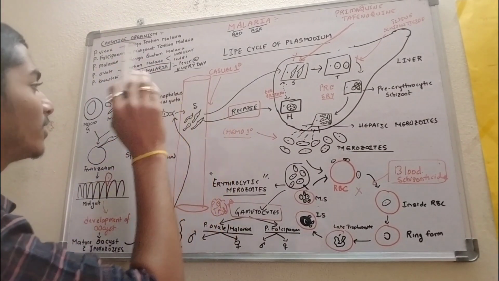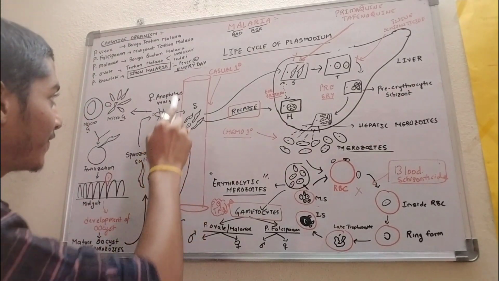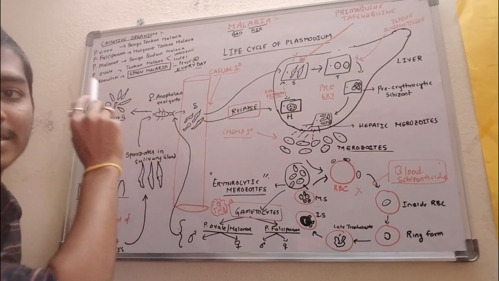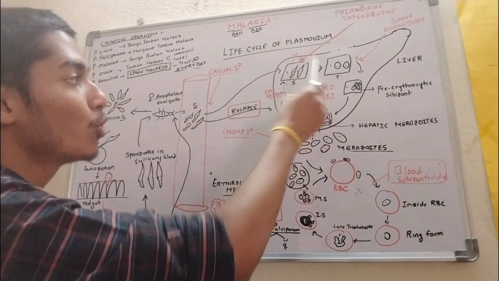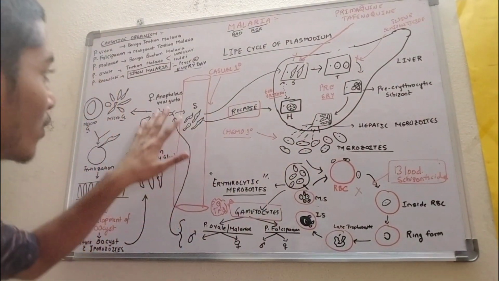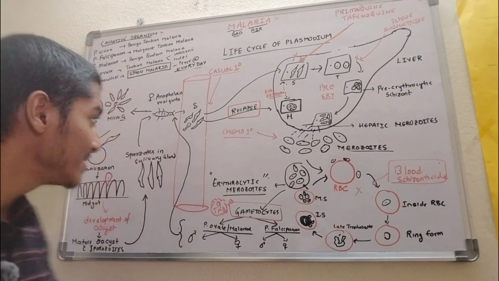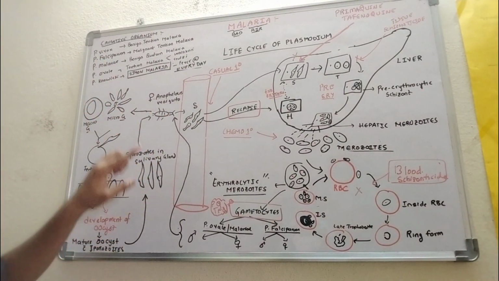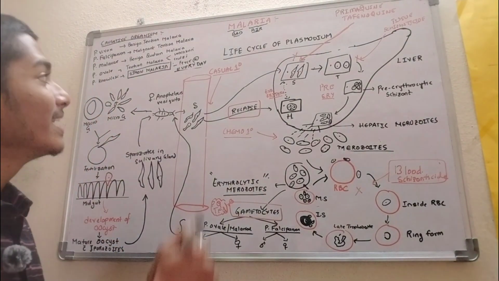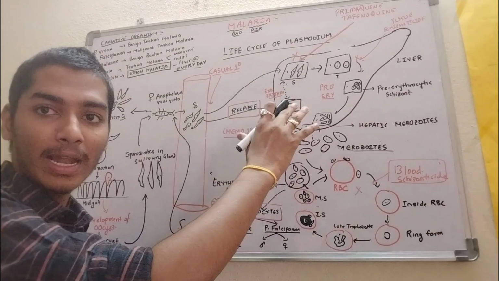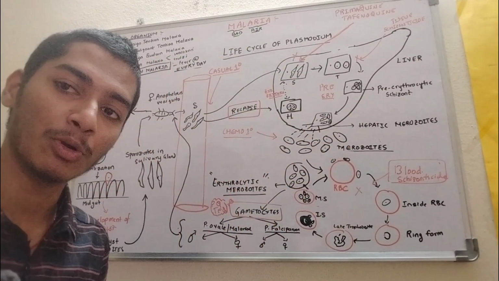First we'll start with the hosts, right? It has two types of hosts. One is the definitive host, that is the female Anopheles mosquito, and there is an intermediate or secondary host, that is humans. Why are we calling the female Anopheles mosquito the primary host? Because the sexual life cycle happens in the female Anopheles mosquito, whereas the asexual life cycle happens in humans.